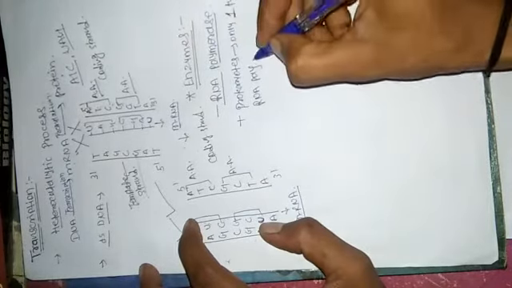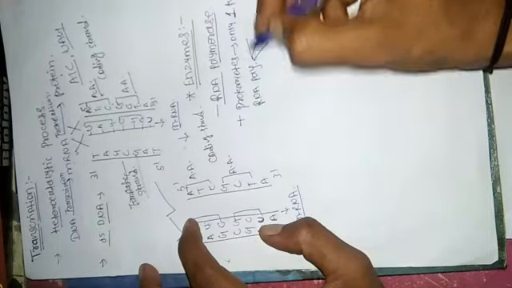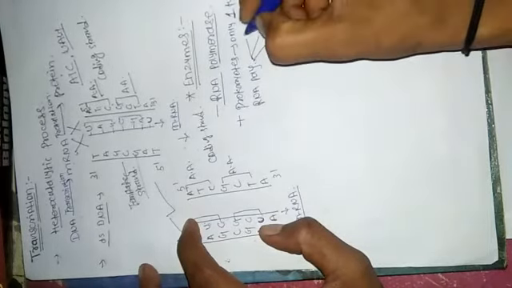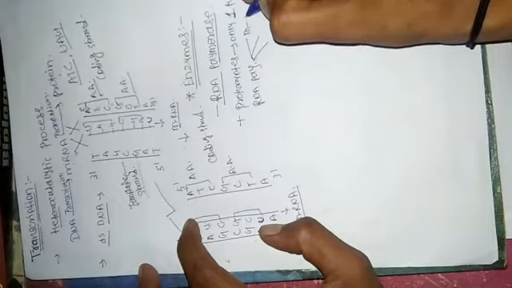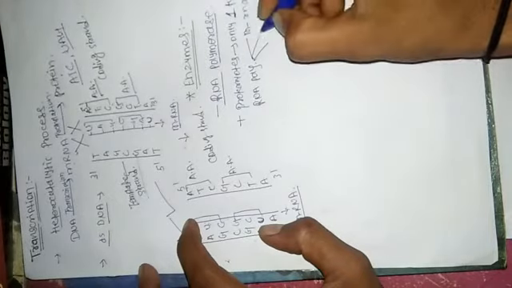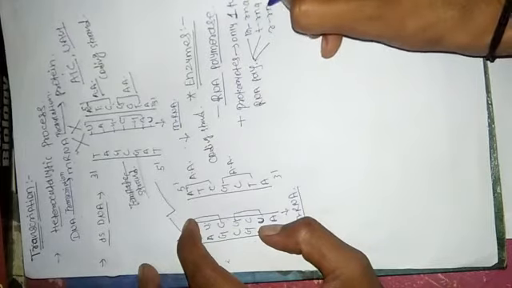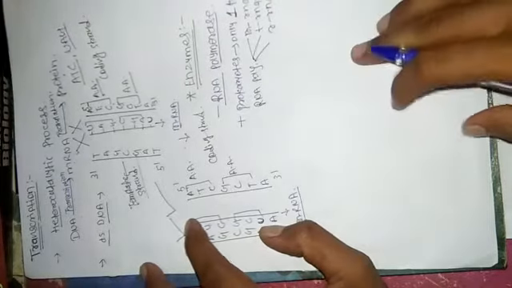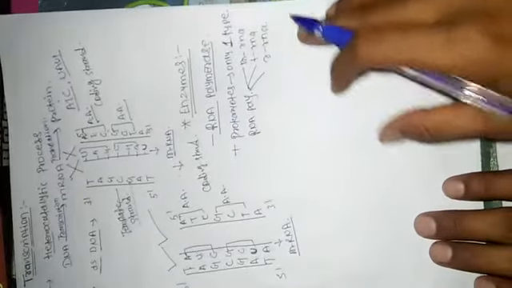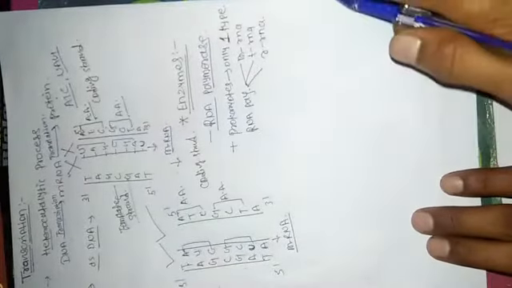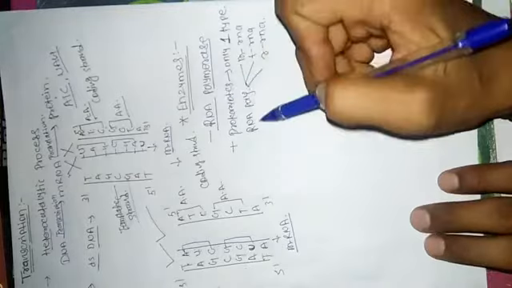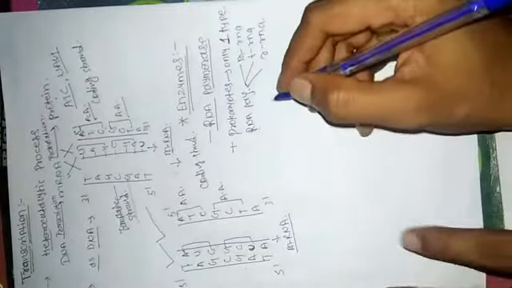RNA polymerase, only one type, and this single enzyme synthesizes the three types of RNA, that is mRNA, then tRNA and rRNA. So all three types of RNA are synthesized by a single enzyme, RNA polymerase, in the prokaryotes.